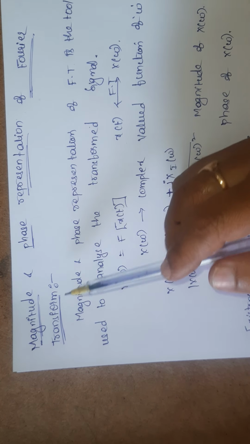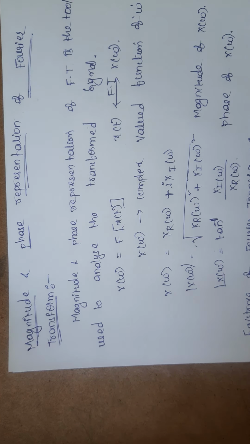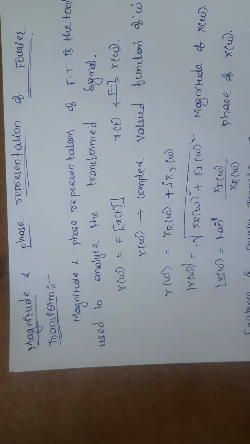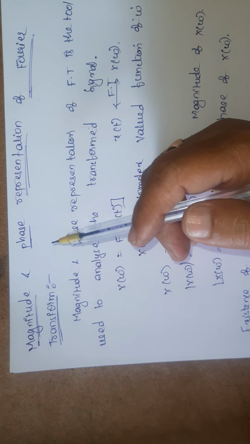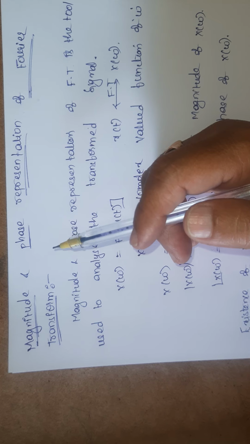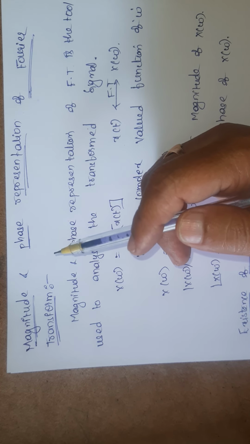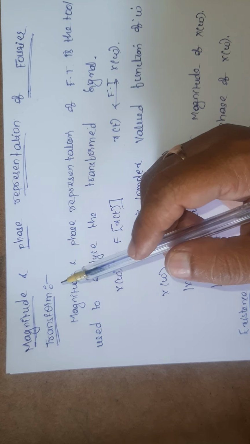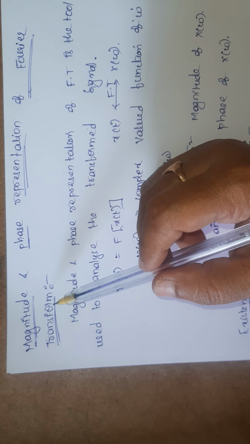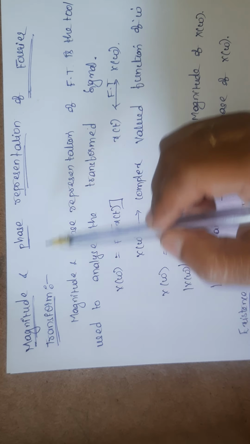Hello all. Now I am going to discuss magnitude and phase representation of the Fourier transform. In the last session, we saw the derivation of the Fourier transform from the Fourier series, and in that derivation we saw the Fourier transform pair x of t and x of omega. Now we are going to see how to represent the Fourier transform in magnitude and phase forms,